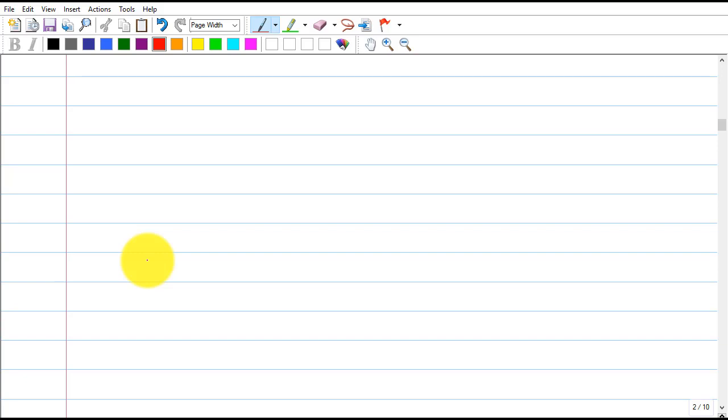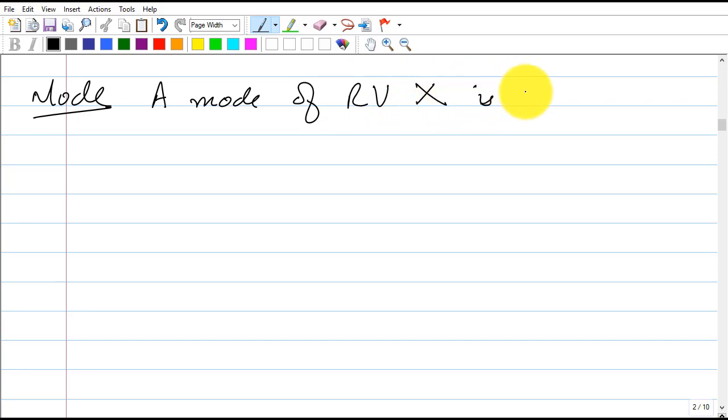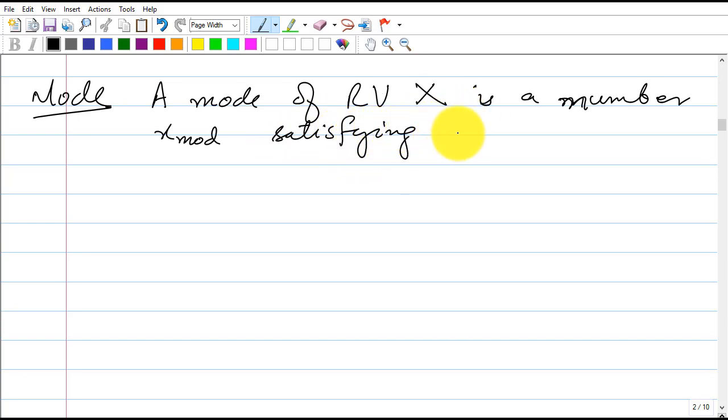Starting with the definition of the mode. The mode of a random variable X is a number x_mod satisfying P_X(x_mod) greater than P_X(x) for all x.